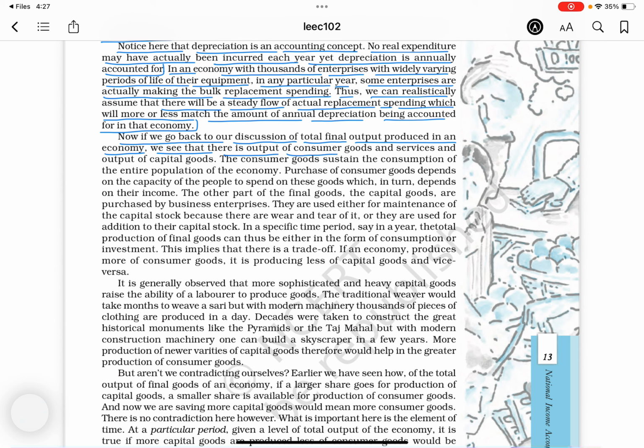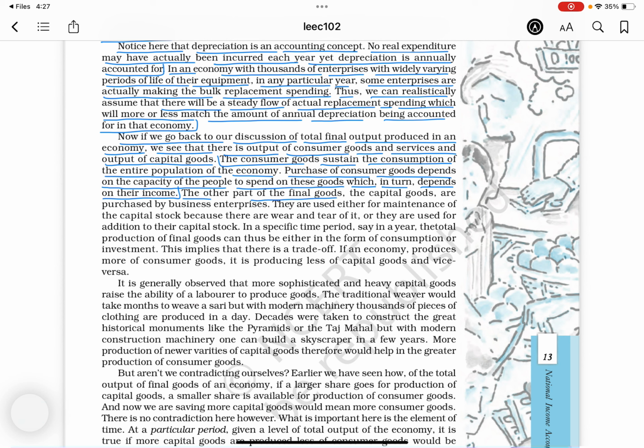The consumer goods sustain the consumption of the entire population of the economy. Purchase of consumer goods depends on the capacity of the people to spend on these goods, which in turn depends on their income.